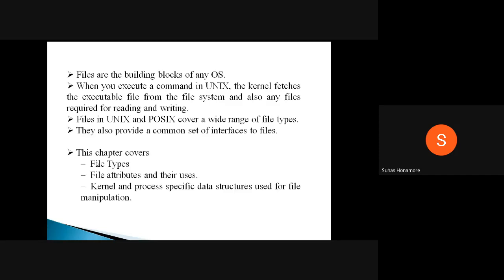Different types are there, and a common set of interfaces is provided for all the files. We will see what these common interfaces are and how the APIs are provided. This chapter covers file types, file attributes, and the kernel and process-specific data structures used for file manipulation.